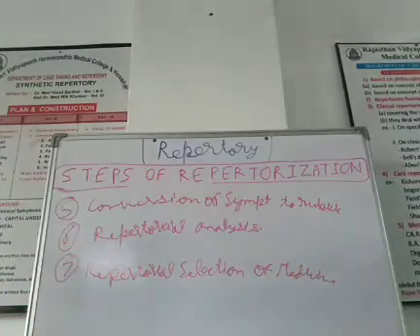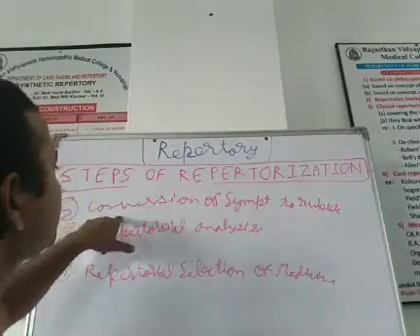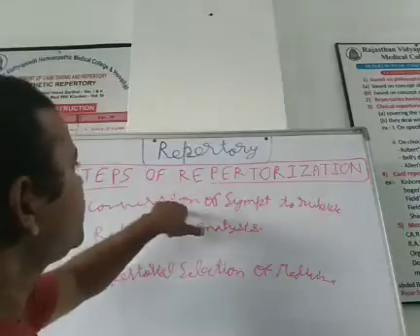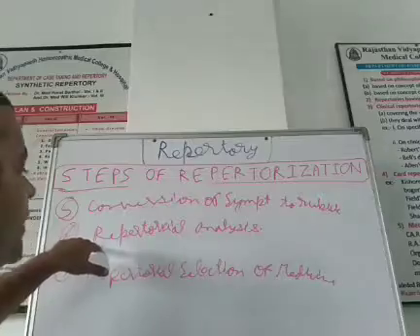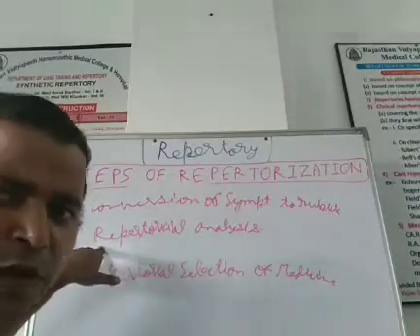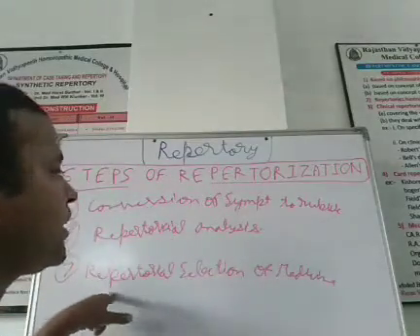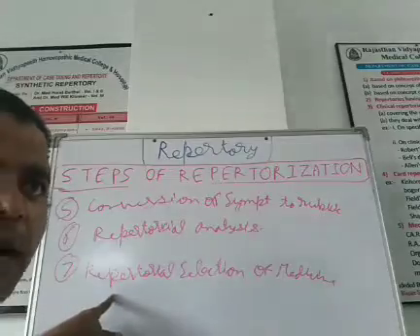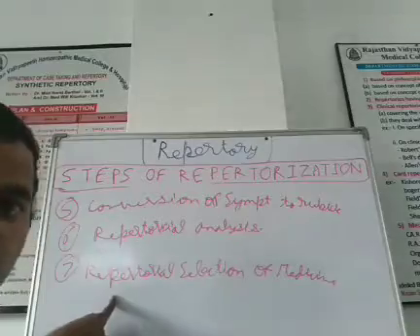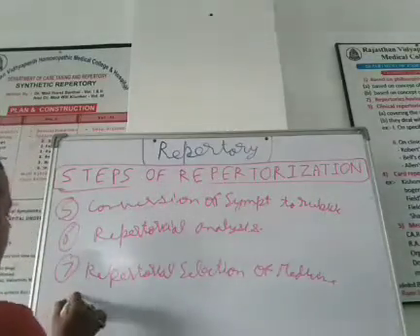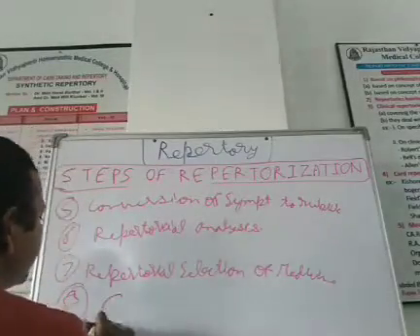Earlier you arranged all the symptoms as per the repertory you are using, then you will convert all the symptoms to rubrics, followed by repertorial analysis. It means whatever chart you are using, you will do repertorial analysis and totality, and then repertorial selection. It means 5 drugs you will get, and these top 5 drugs scoring maximum symptoms and maximum marks should be considered. Followed by the last point, the 8th, that is final selection.